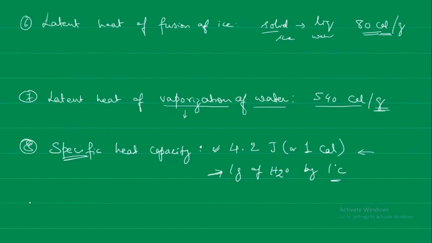One of the very important properties of water is also that it is a universal solvent. So what does it mean, universal solvent? That means it is able to dissolve many different kinds of substances, not only solids but also gases, other liquids, and so on.